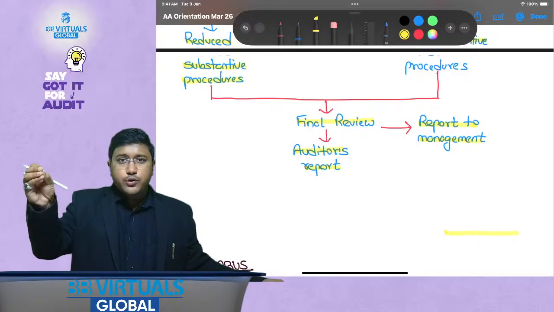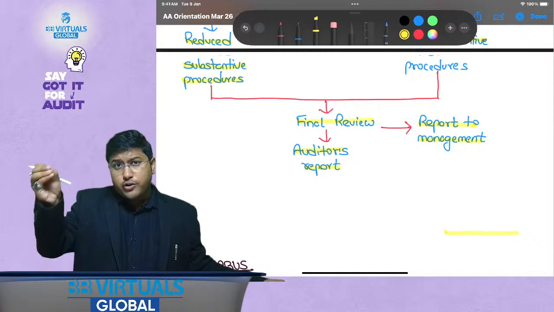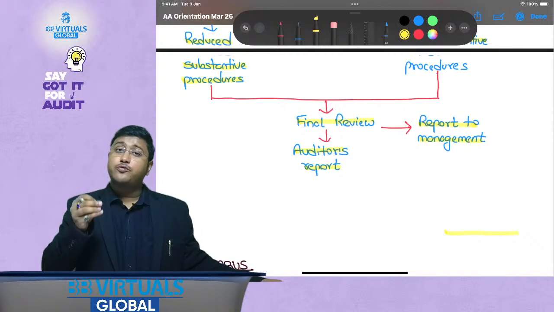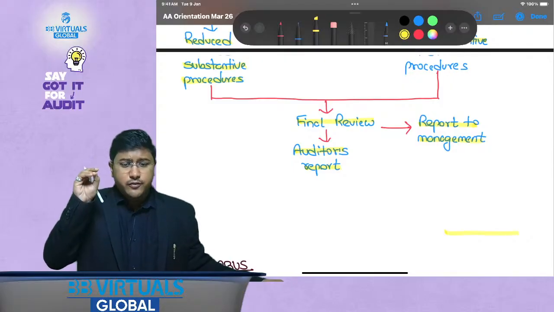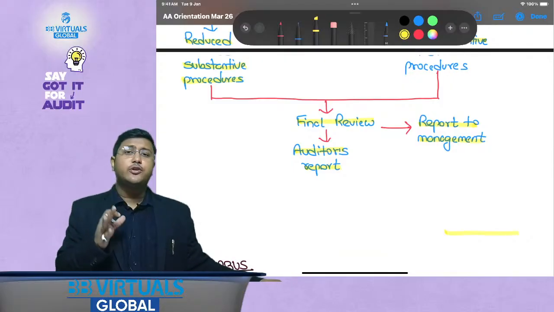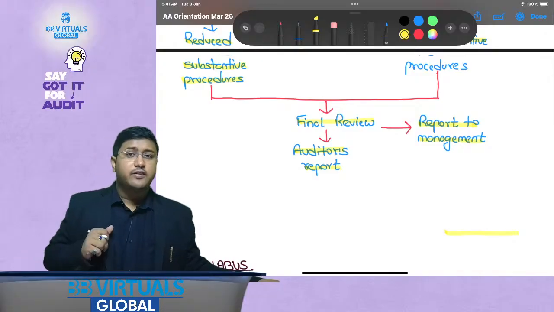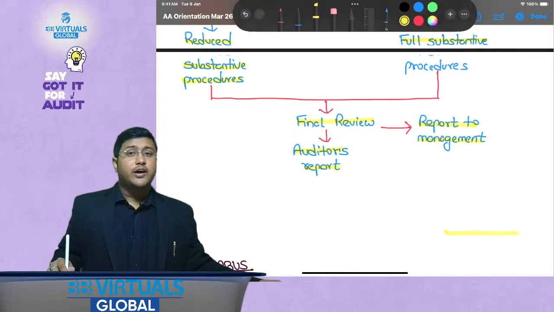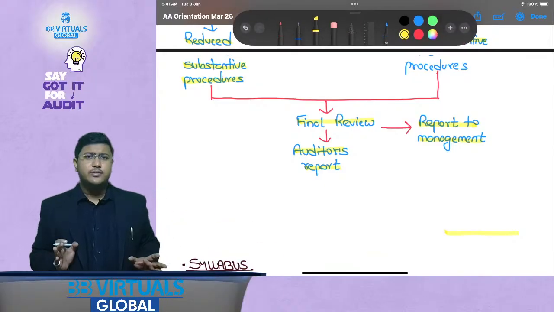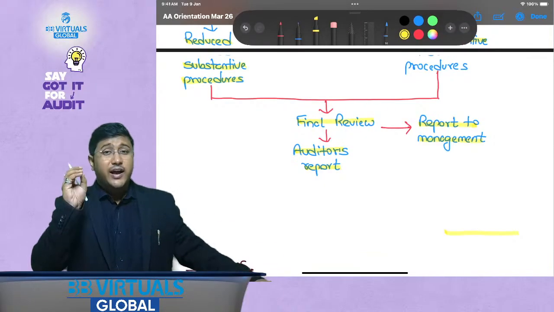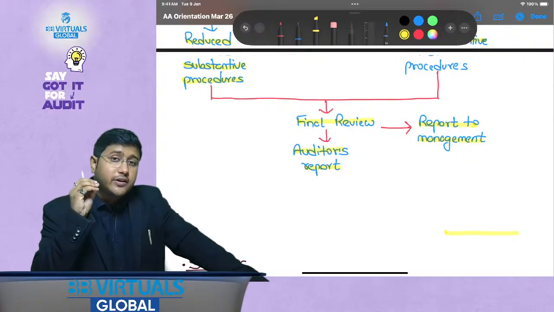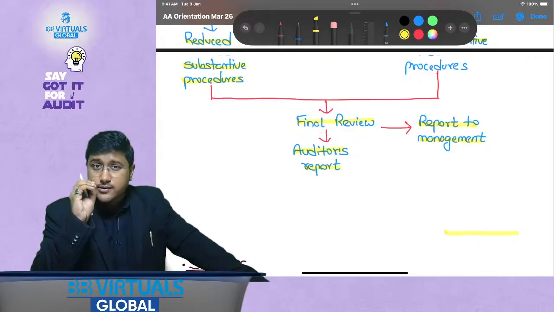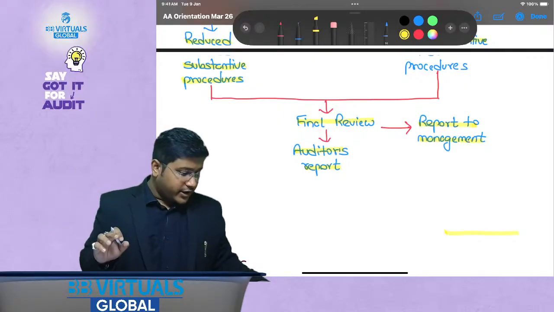Once you understand the requirements, and how the auditor is supposed to respond in a particular scenario, you cannot change it. You have to follow everything by the book. If it is written that you have to communicate to management, then you will have to communicate to management. There is generally no choice given. That makes this subject very practical, and therefore I say that audit is the most practical subject written in the most theoretical manner, and that should be your mindset whenever you study this subject. I hope this is clear.